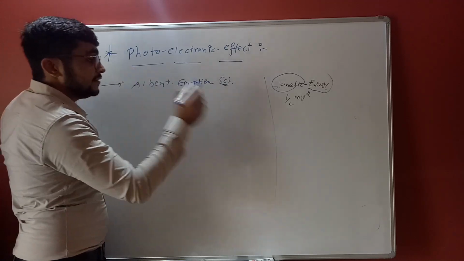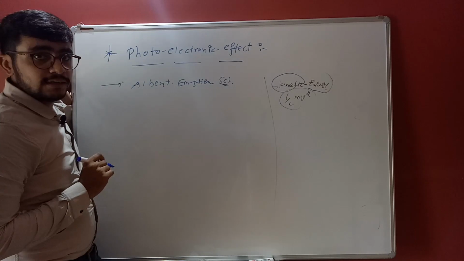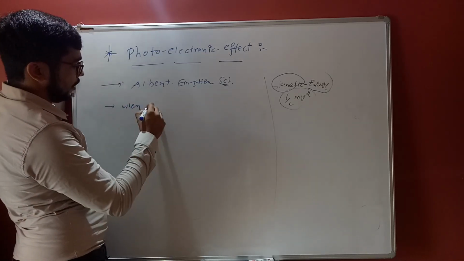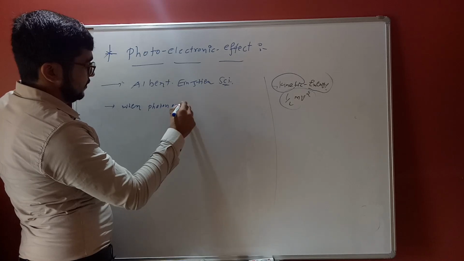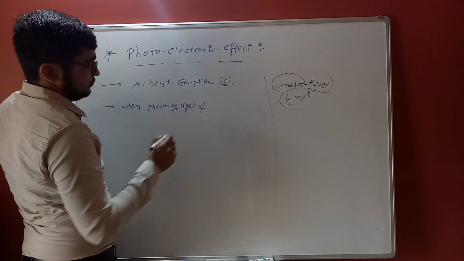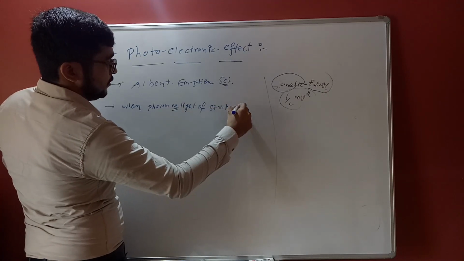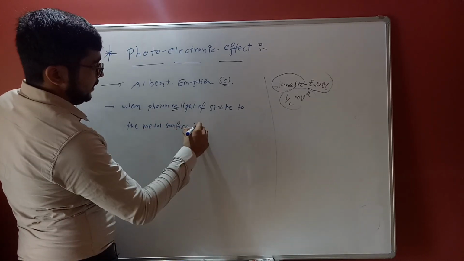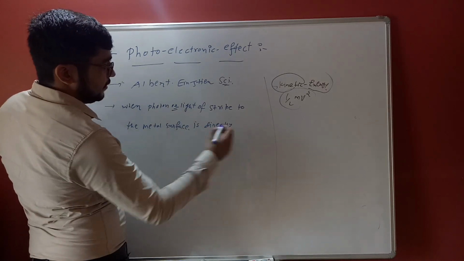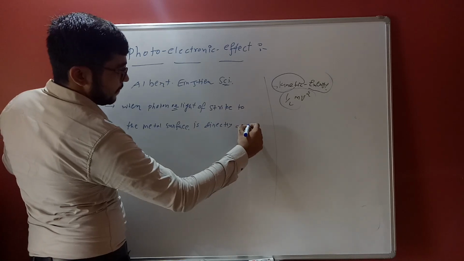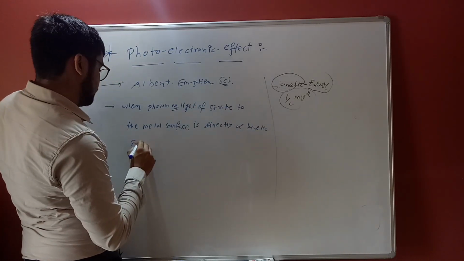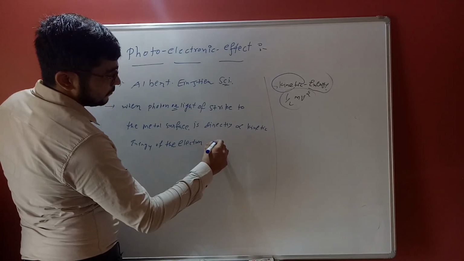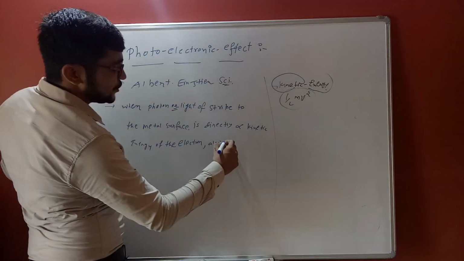The kinetic energy of the electron particle is 1/2 mv squared. He concluded that the energy of the photon or light striking the metal surface is directly proportional to the kinetic energy of the electron particle, and also to the ejection of electrons.